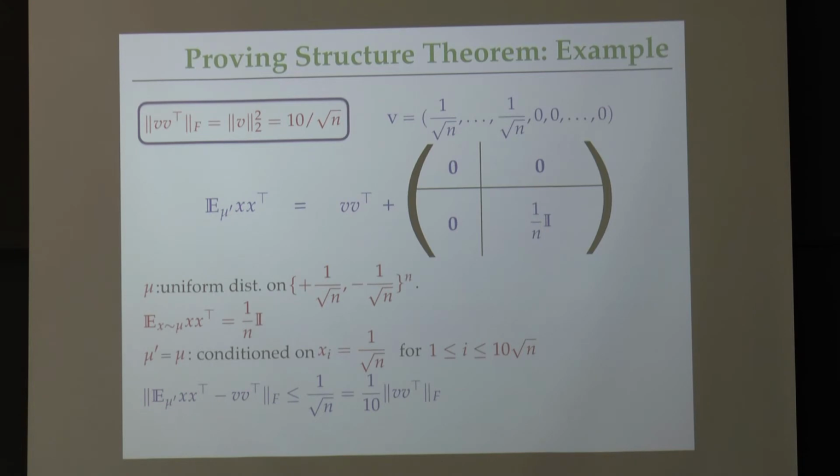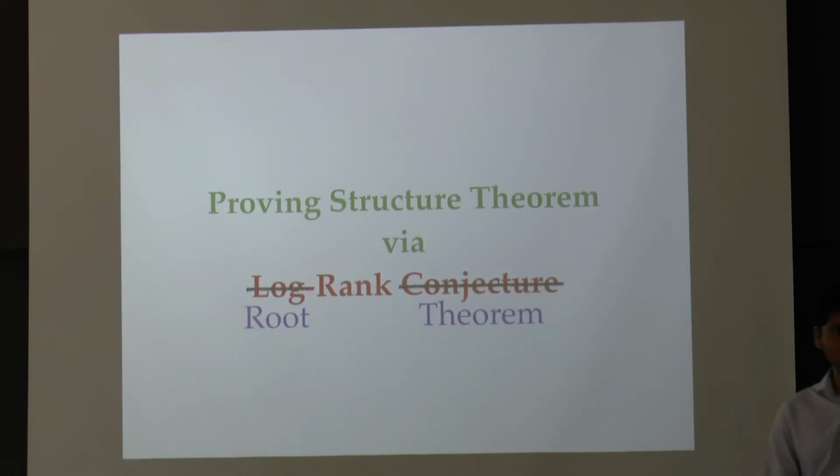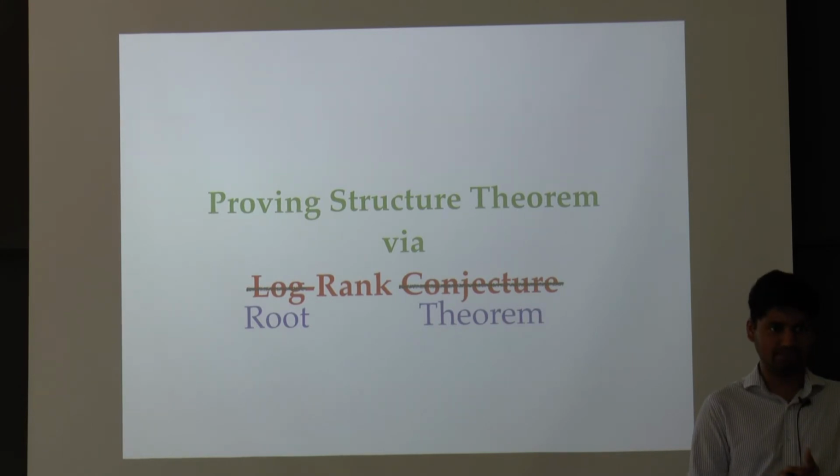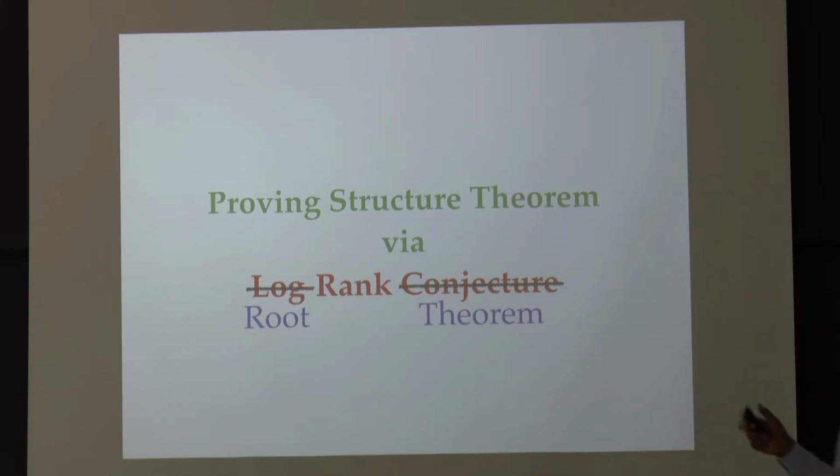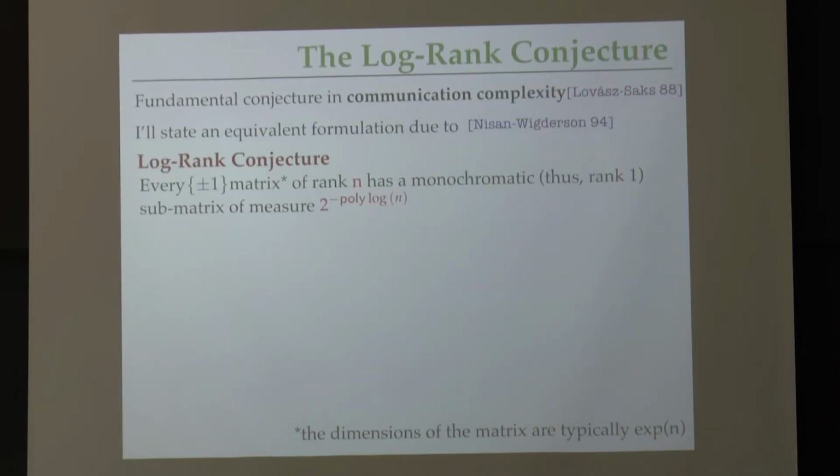So now let's go on to the general case, proving the structure theorem for all distributions over the unit sphere. Of course, somewhere the word Lagrange conjecture that appeared in the title had to show up. This is where it's going to show up. In fact, the proof will be based on the version of the Lagrange conjecture that we know to be true, the root rank theorem. At least I call it the root rank theorem. Let me show you what this is.